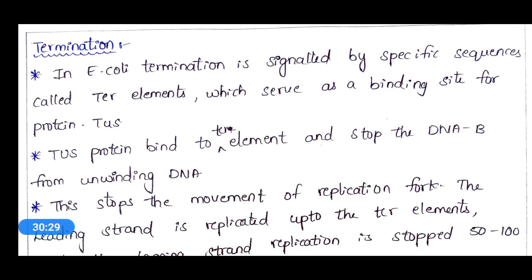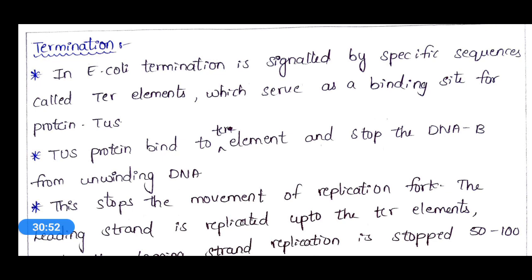In E. coli, termination is signaled by specific sequences called TER elements, which serve as a binding site for the protein TUS. That means protein components like TER and TUS are involved in the termination.